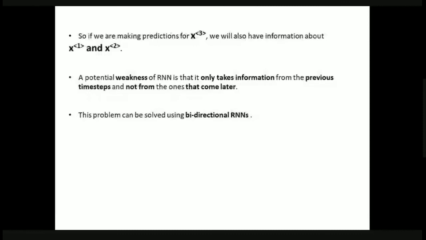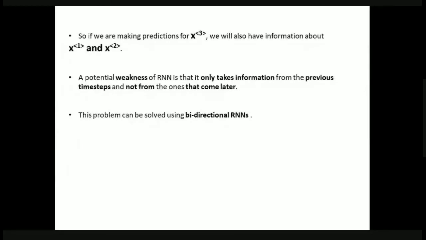Now if we are making predictions for X3, we also have the information about X1 and X2. This is the main reason we go for RNNs when working with sequence information. But there is a weakness of RNNs too.